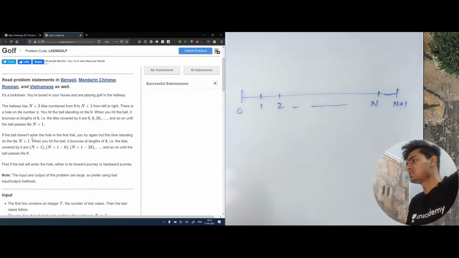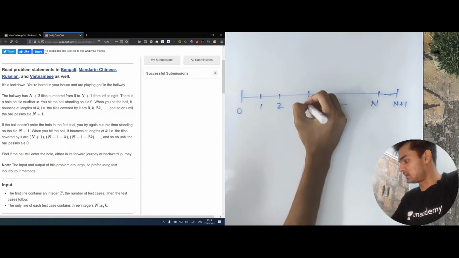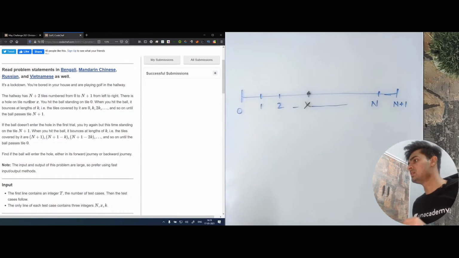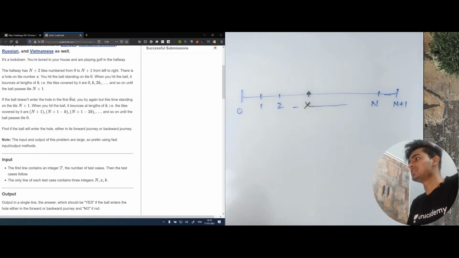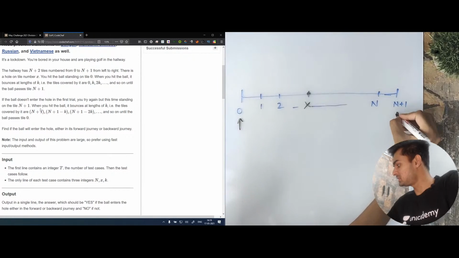Okay, cool. So the problem says that we have n plus 2 tiles numbered from 0 to n plus 1 from left to right. There is a hole on a tile number x. Let's say this is tile x and there is a hole. Now you hit the ball starting on tile 0. When you hit the ball, it bounces at length k. The tiles covered by it are 0, k, 2k and so on until the ball passes the tile n plus 1. If the ball doesn't enter the hole in the first try, you try again, but this time standing on the tile n plus 1. So we first try from this point and then we try from this point.